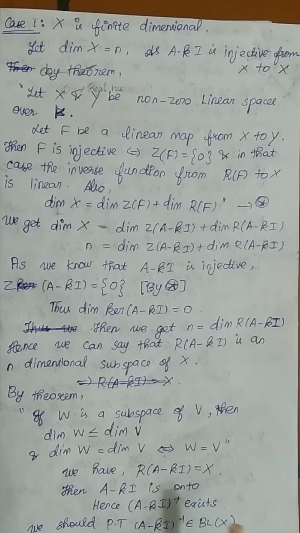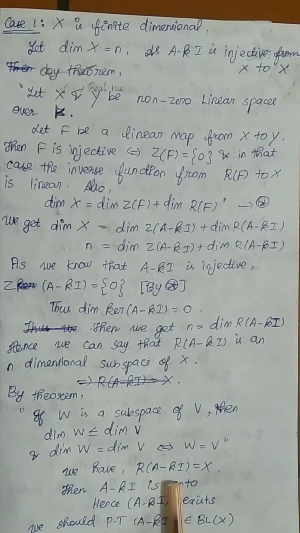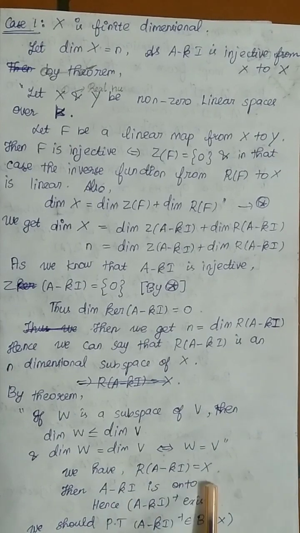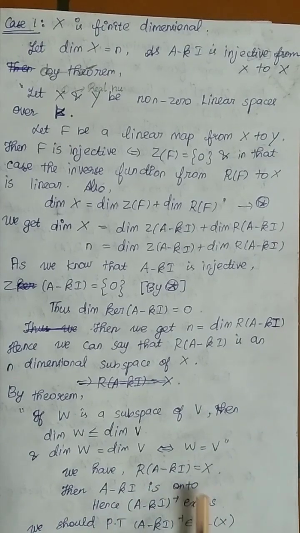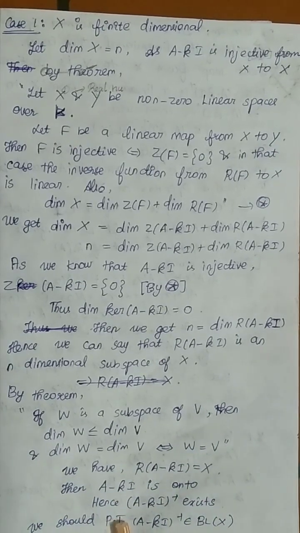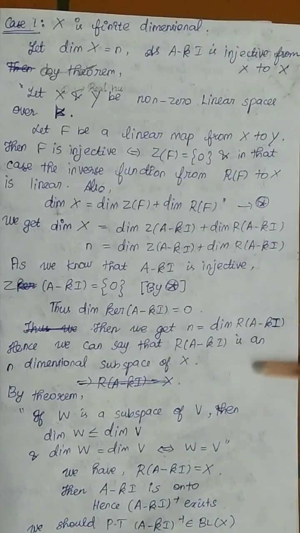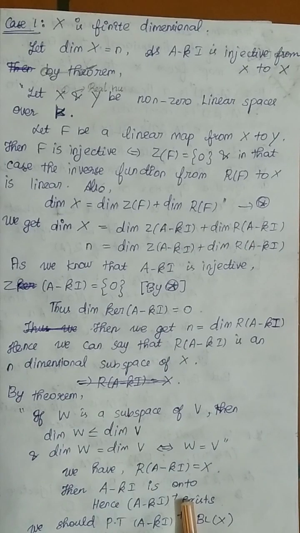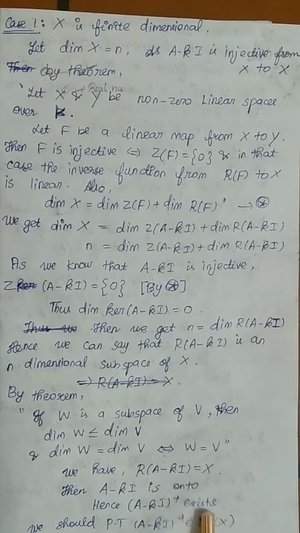I know that if the range space is equal to the codomain, A minus Ki is onto. So A minus Ki is onto, which means what? I already know that A minus Ki is injective, and now I claim that A minus Ki is onto. This implies that the inverse of A minus Ki exists.